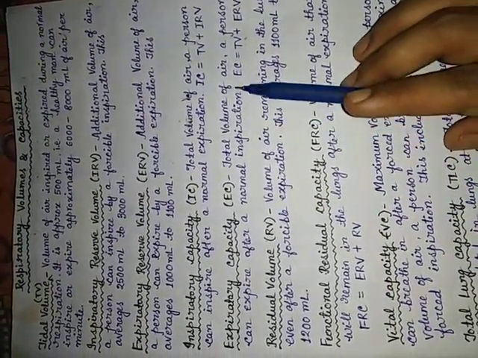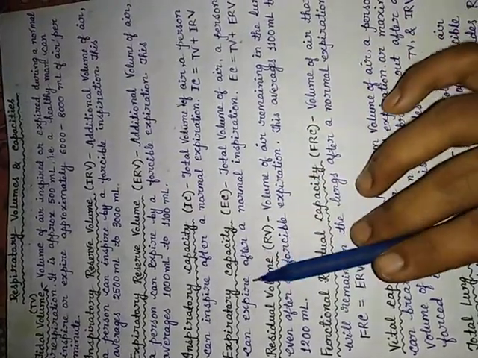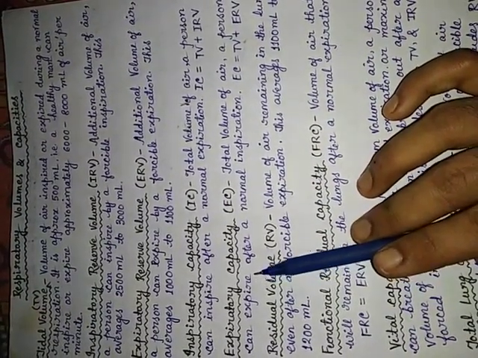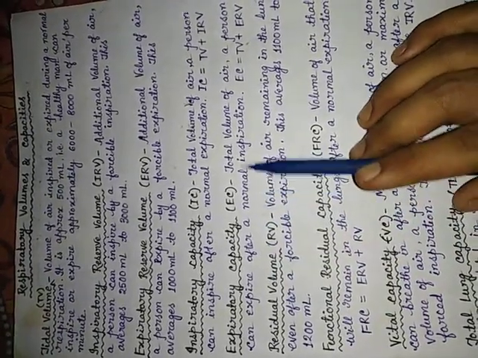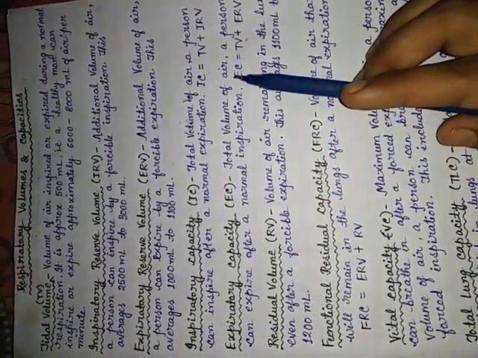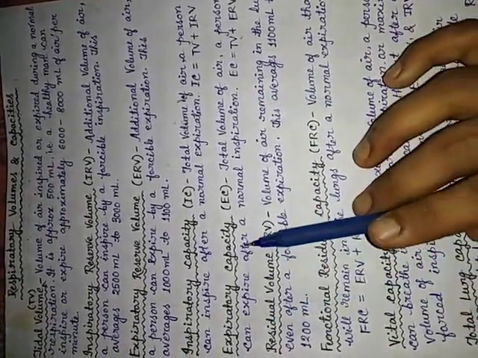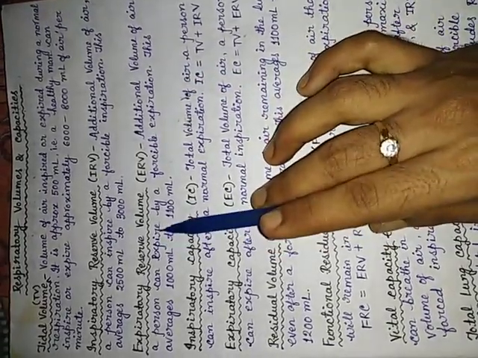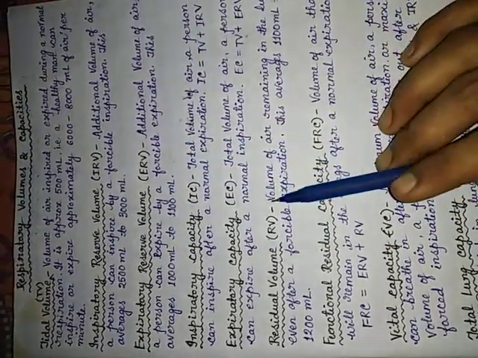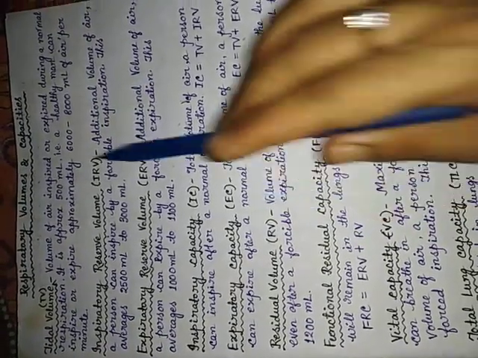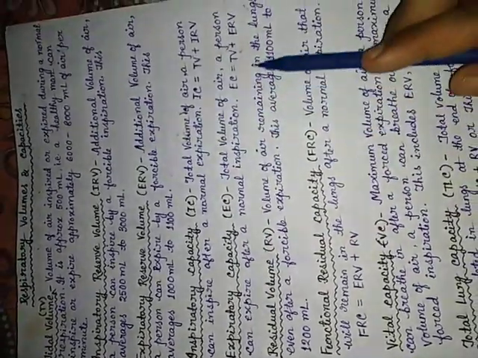The total volume of air a person expires normally plus the additional volume of air that a person can expire by forcible expiration. So EC means the addition of these two: tidal volume plus ERV.